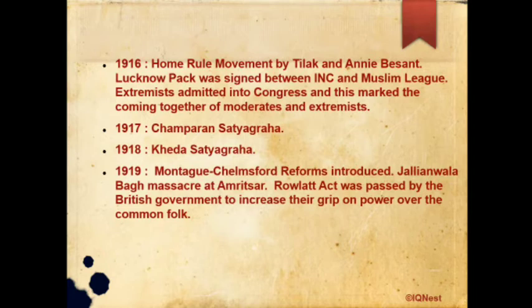So the first point is the Montagu-Chelmsford reforms introduced in 1919. Then the Jallianwala Bagh massacre happened in Amritsar in 1919. And also the third point is the Rowlatt Act was passed in 1919.